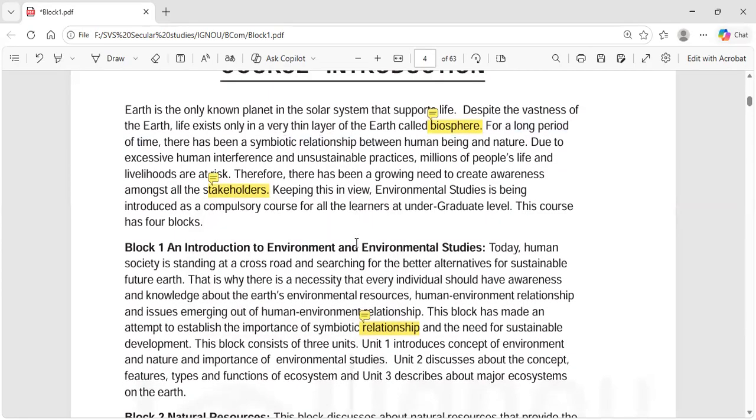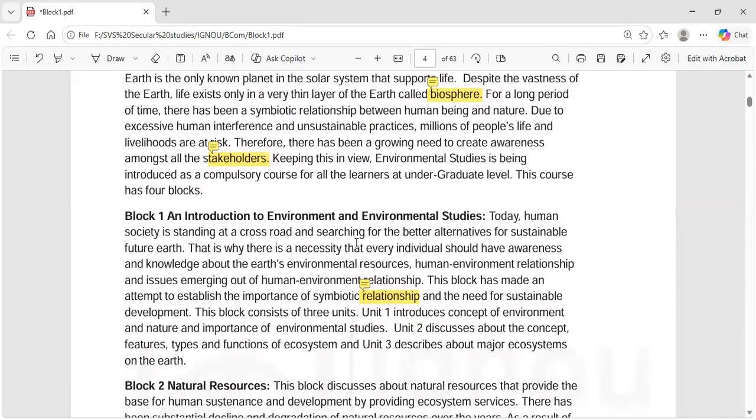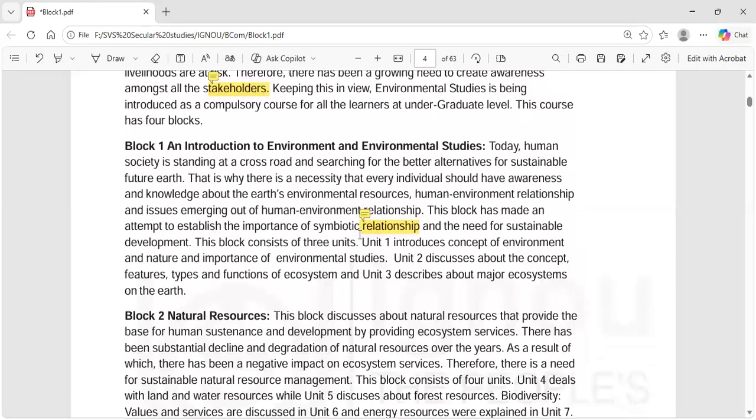Keeping this in view, environmental studies is being introduced as a compulsory course for all the learners at undergraduate level. So environmental studies is a compulsory course. It's not an optional course. It's a compulsory course for all the graduates. Like now, BCom students are here and BA students are here. So we have only these two, but there could be other branches. There could be other degrees where this course should be compulsory. And this course has 4 blocks.